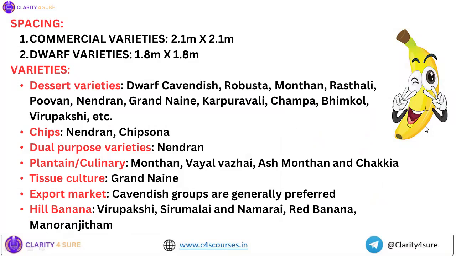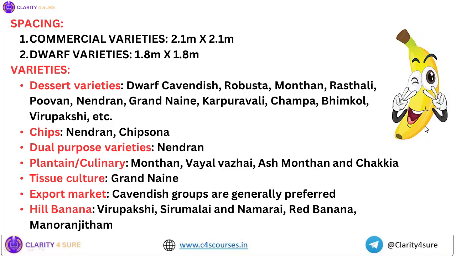And the famous varieties which are used for making chips are Nendran and Chipsona. You need to remember Nendran because it is a typical dual purpose variety. That means it can be used for dessert purpose and also for culinary or planting purpose.